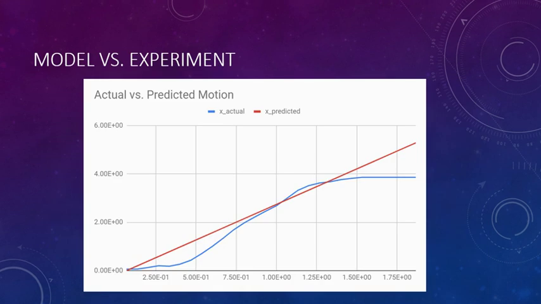So after plugging this data into a graph to check the difference between the actual and the predicted position, I found that there were some differences. And again, as you can see, there are 3 portions to the actual data, which is highlighted in blue here, and the predicted data is a much more linear graph.